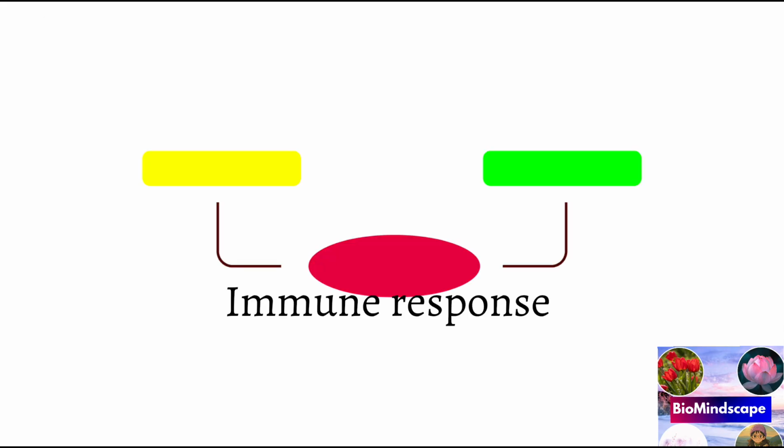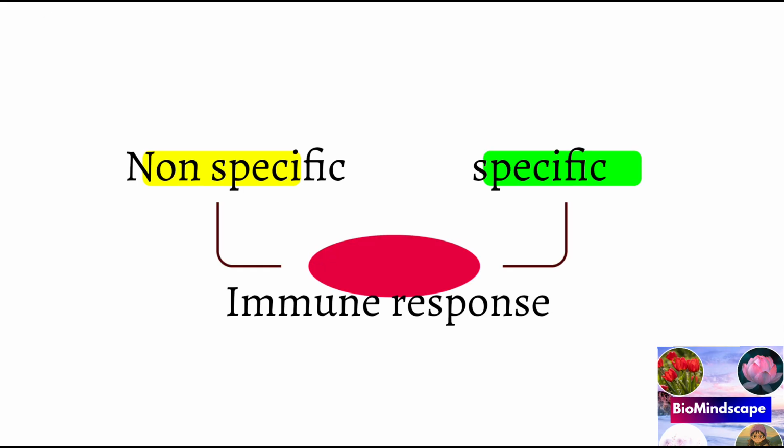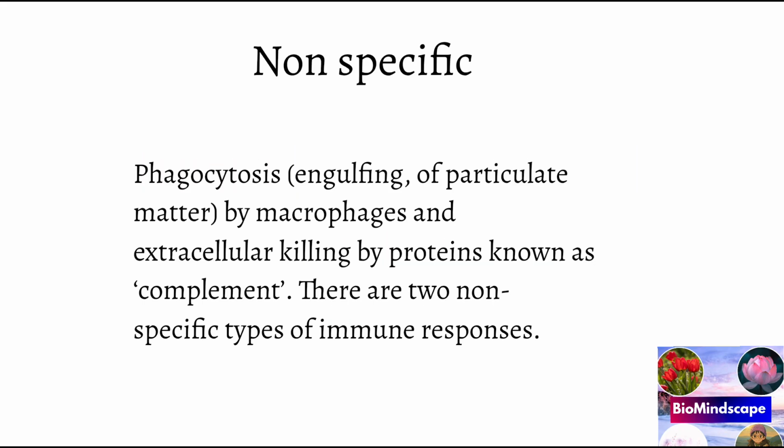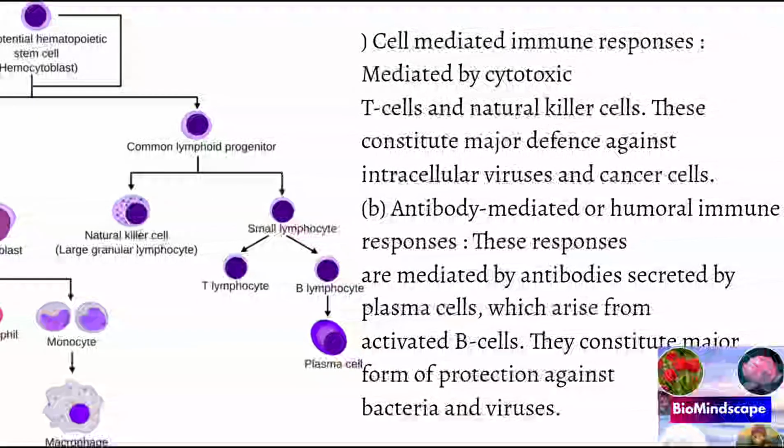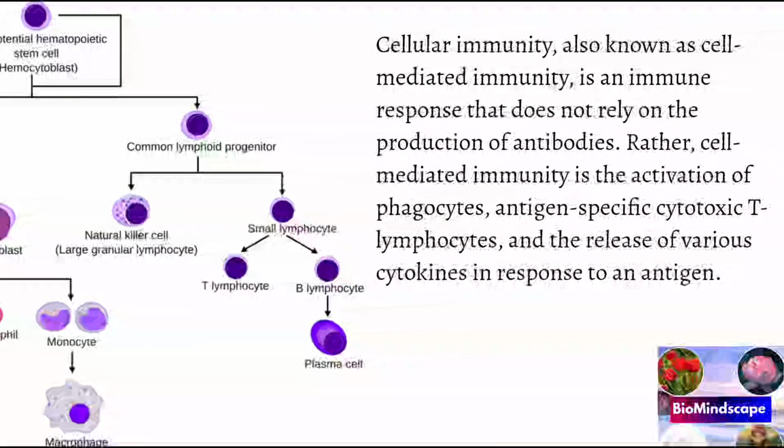Now, types of immune responses. Immune responses can be classified into non-specific and specific. Non-specific immune responses are those which non-selectively protect against foreign substances. They are not selective against the foreign substance or cell, without having to recognize its specific identity. These include phagocytosis, that is, engulfing of a particular matter by macrophages, and extracellular killing by the proteins known as complement. These are the two non-specific types of immune responses. Specific immune responses are adaptive immune responses. They depend on the immunological recognition of a substance or the cell to be attacked.